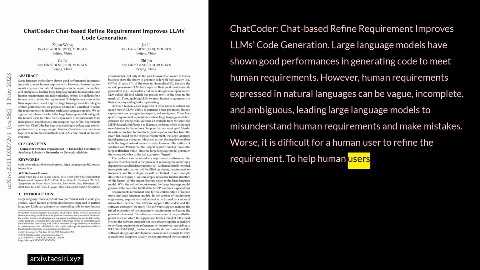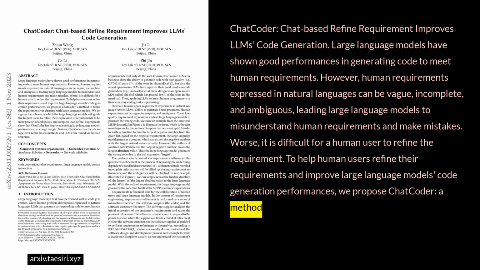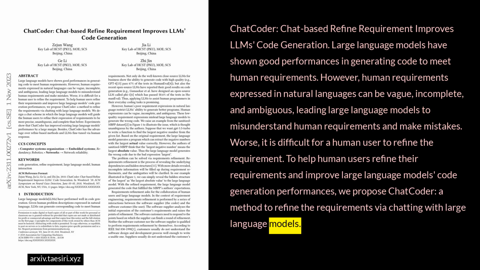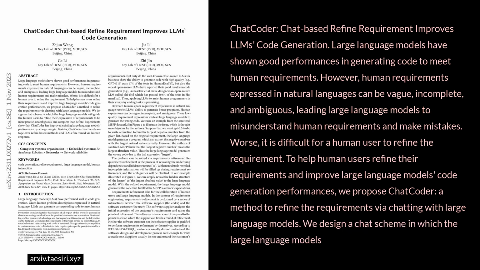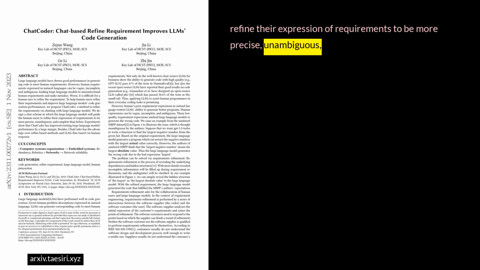To help human users refine their requirements and improve large language models' code generation performances, we propose ChatCoder, a method to refine the requirements via chatting with large language models. We design a chat scheme in which the large language models will guide the human users to refine their expression of requirements to be more precise, unambiguous, and complete than before.